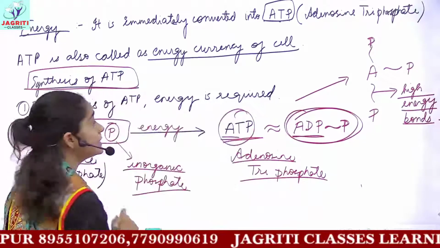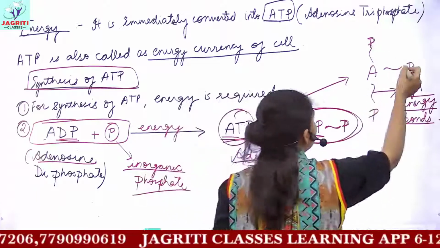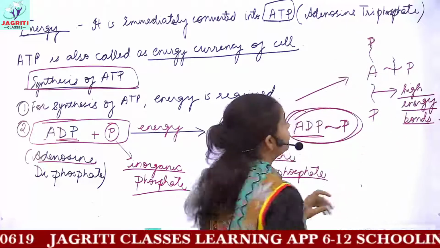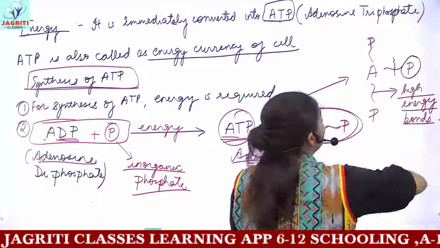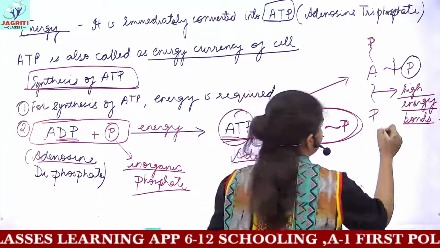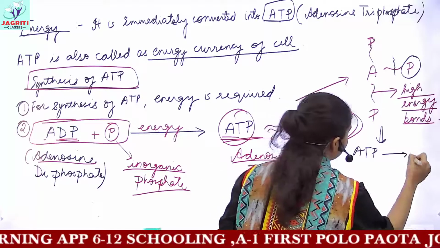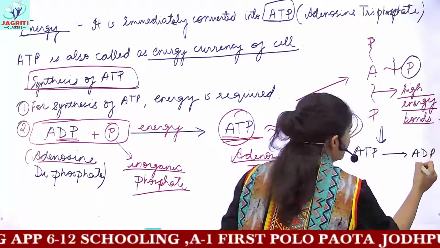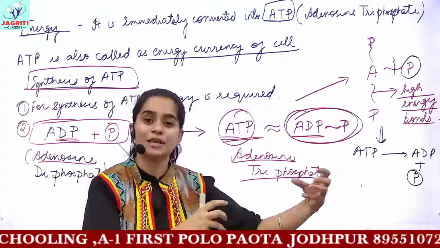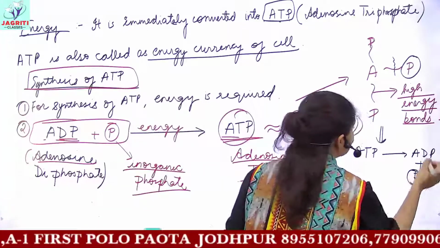And what happens whenever your cell requires energy? Then any one of the bonds is broken off. From this ATP molecule, any one of the phosphates would be separated. And as a result, your ATP molecule will again be converted to ADP, and one phosphate group, inorganic phosphate, would be released.